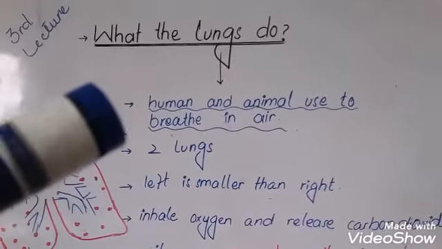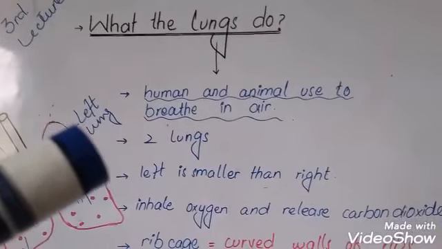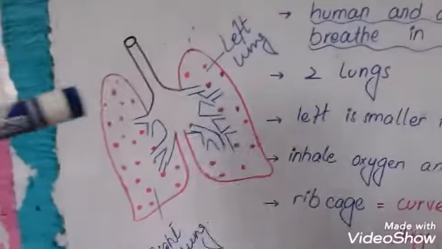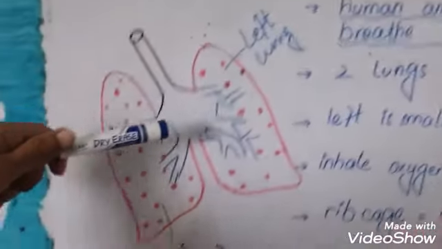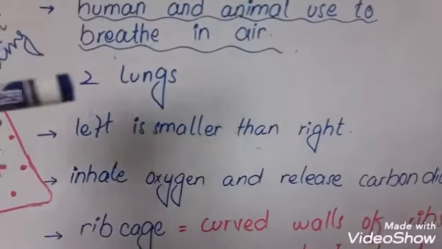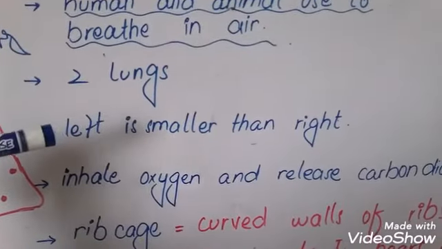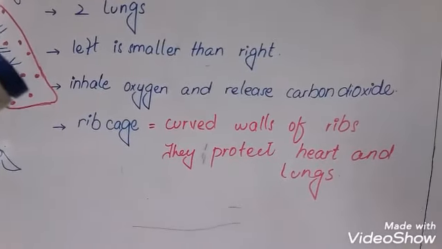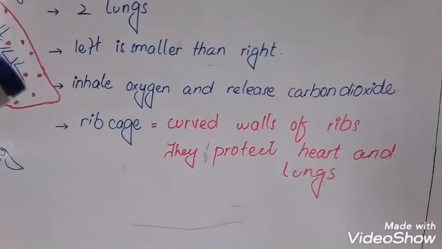Second point, we have 2 lungs. How many? 2 lungs. One is left and the other is right. In this diagram, left lung, right lung. Third point, the left lung is smaller than the right lung. Fourth point is about the function of the lungs, how they perform their function.